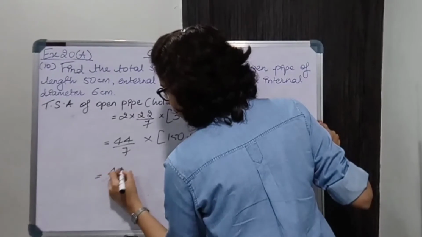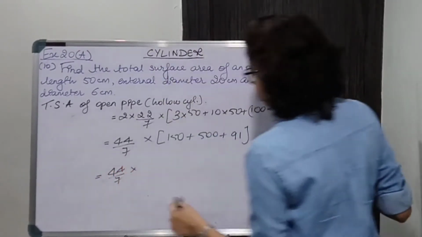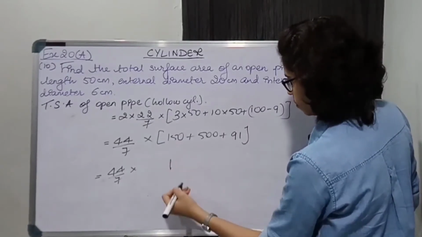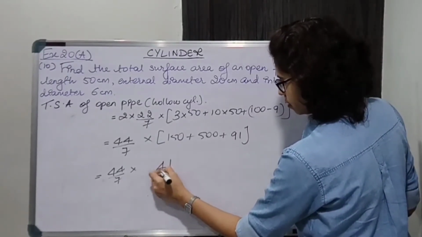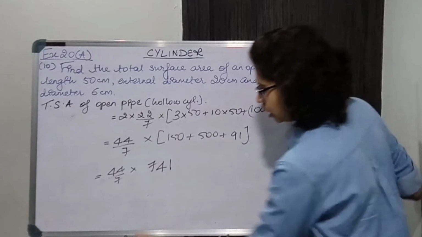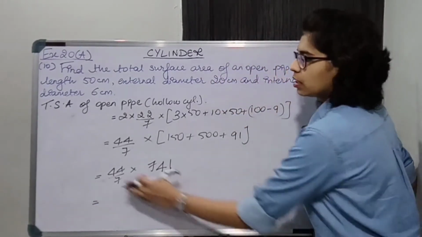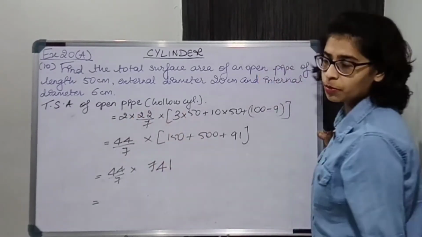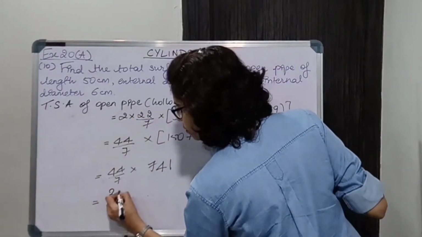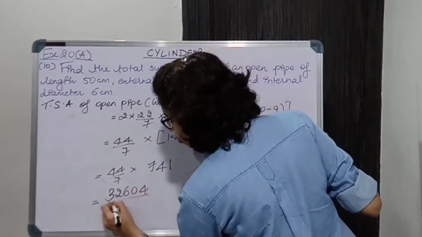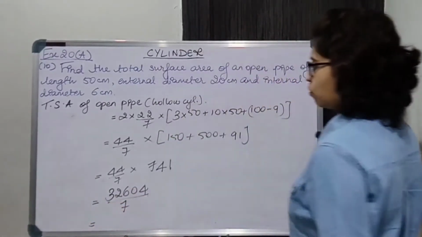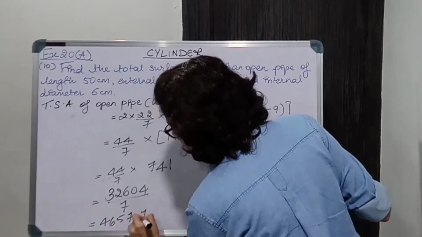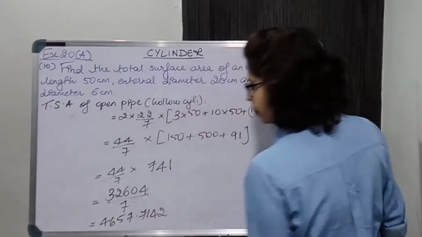ठीक है, we'll add these now. So this will become 741. It does not get cancelled with 7. So what we'll do, we'll multiply the numerator wala numbers. This gives 32604/7. तो ये हो जाएगा 4657.7142.